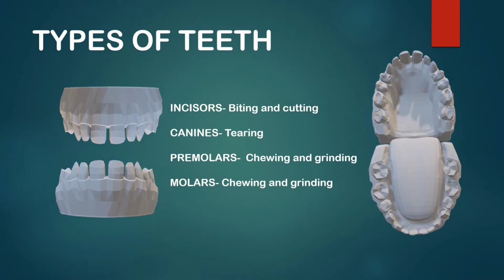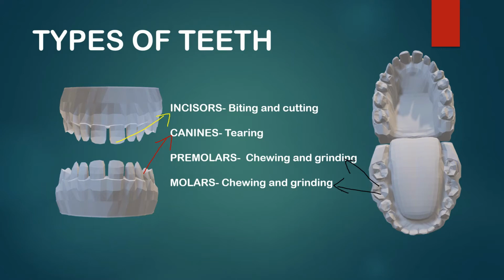Incisors are the front flat and sharp teeth, which are used for biting and cutting. Canines, which are very prominent in carnivores, are used for tearing the food. Premolars and molars present in us are used for chewing and grinding the food.